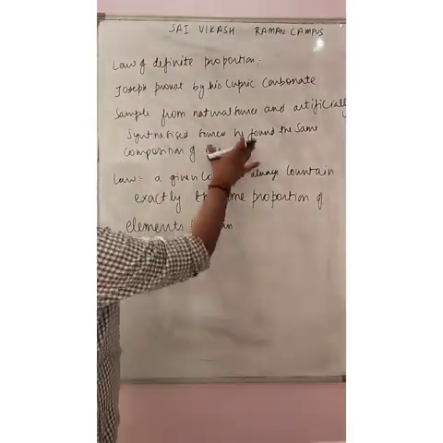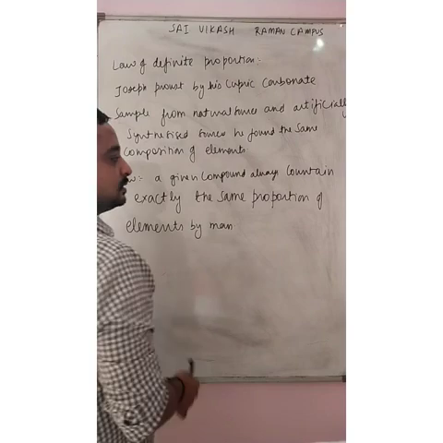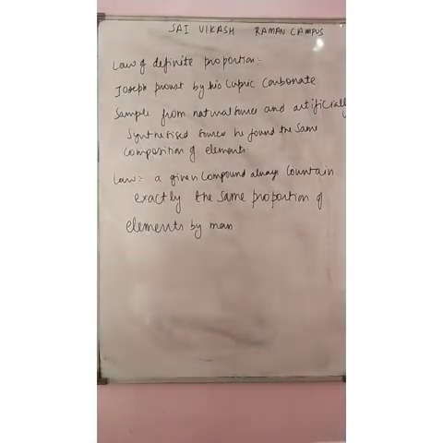This was the law. I just added a few more points to it. So just write it down and we will learn it through a few examples.